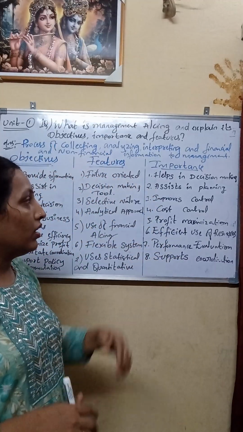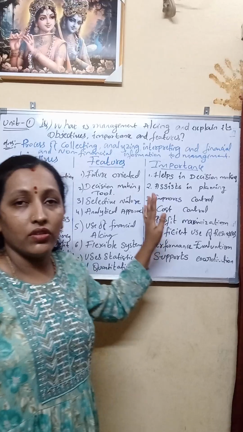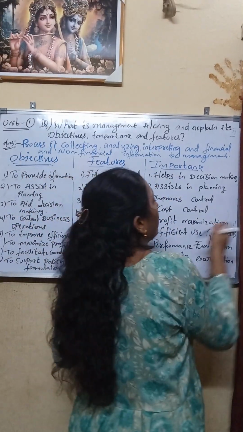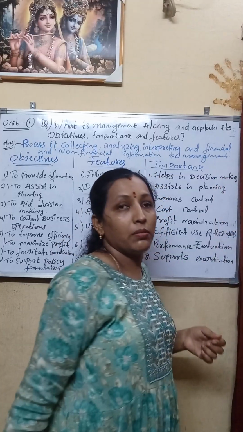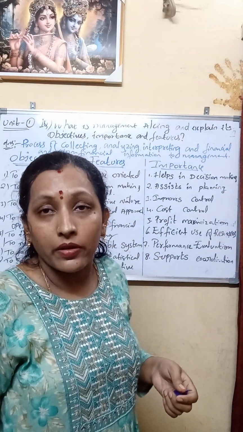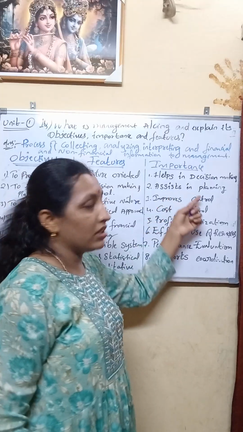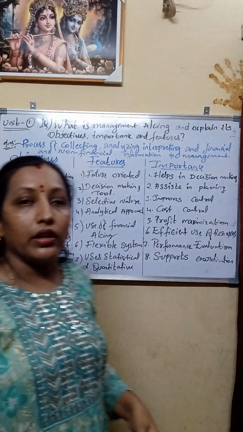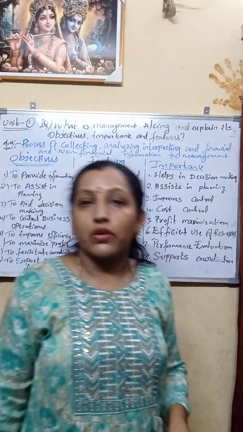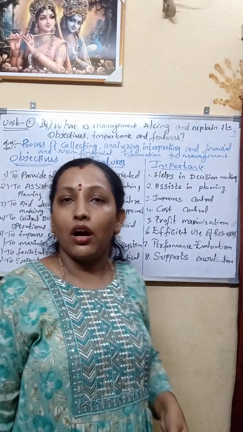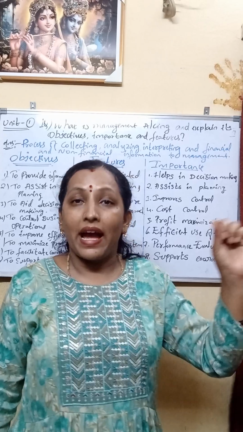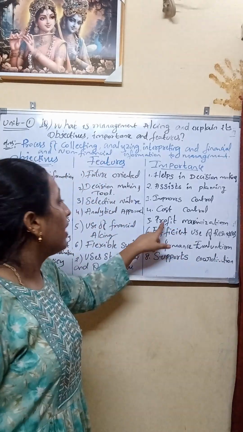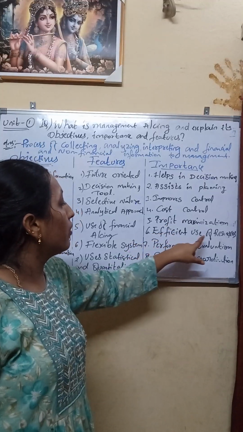Now let's discuss the importance. What is the importance of management accounting? It helps in decision making. It acts as a decision making tool, right? It helps in decision making, assists in planning, and improves control. And cost control means, as we have just discussed, there should be maximization of profit and minimization of expenses. And efficient use of resources.